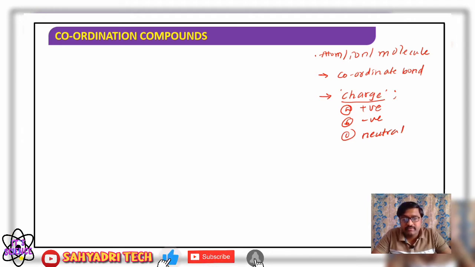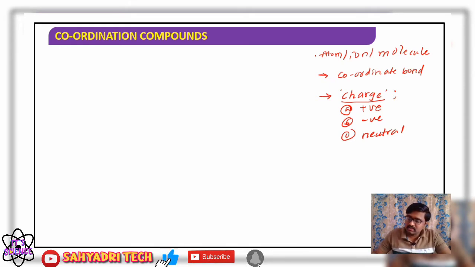A ligand carrying a net positive charge is called a positive ligand. A negative ligand carries a net negative charge. A neutral ligand does not carry any charge.